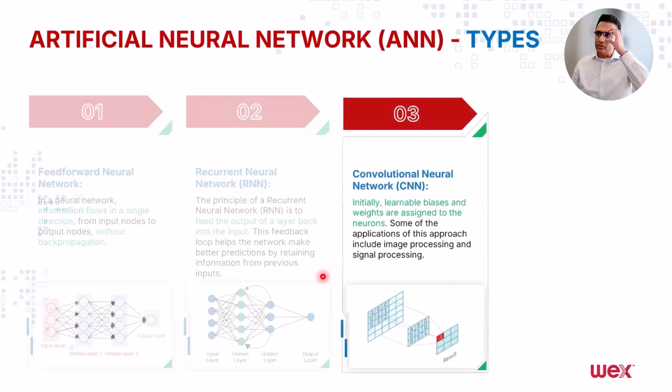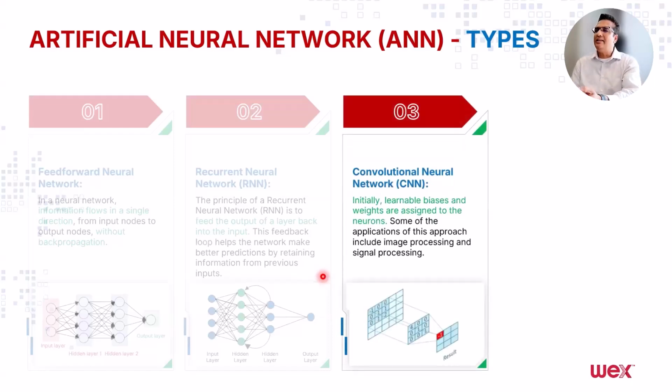Then the third type is convolutional neural network. These are generally used in image processing very heavily, or signal processing. In here, there are some learnable biases and weights assigned to the neurons to begin with. That's the key understanding of convolutional neural networks.